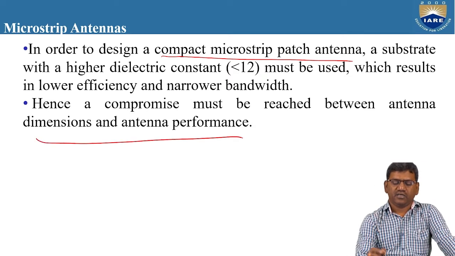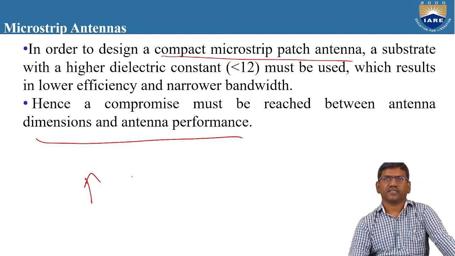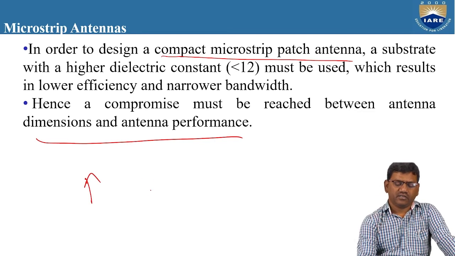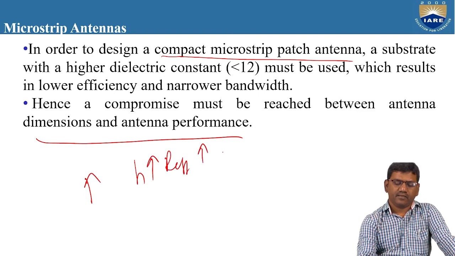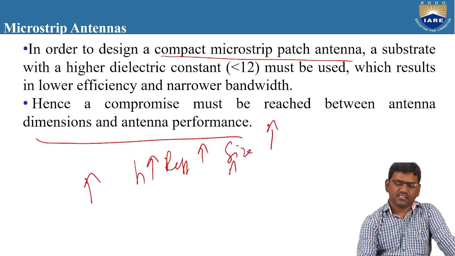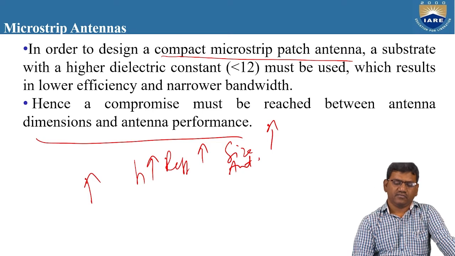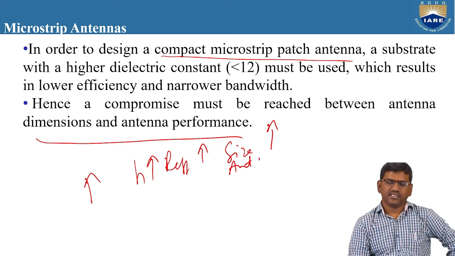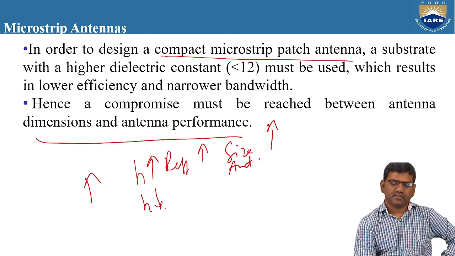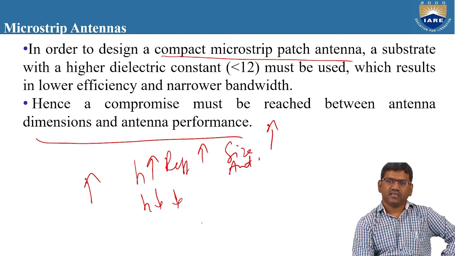So here, to achieve something, we need to sacrifice something, right? If we increase the H, the radiation efficiency of the patch antenna increases, but at the same time the size of the antenna also increases. And if we decrease H, the radiation efficiency decreases, and the size of the antenna also decreases.